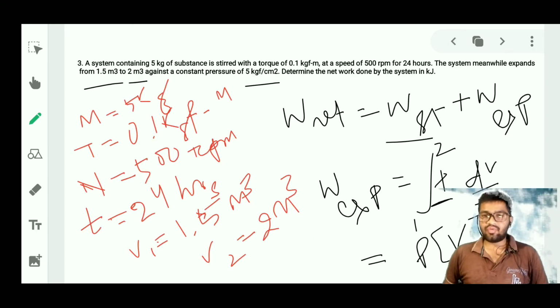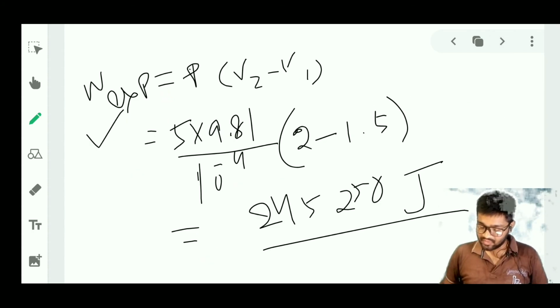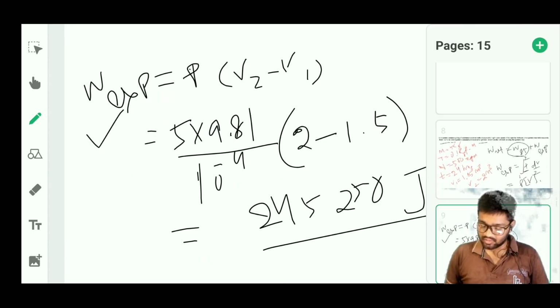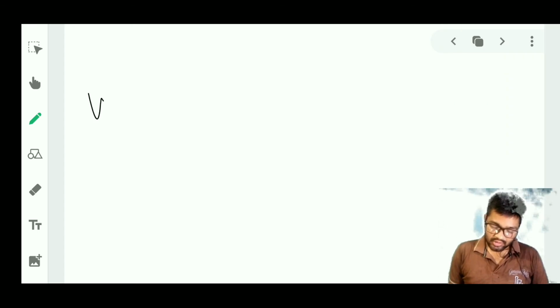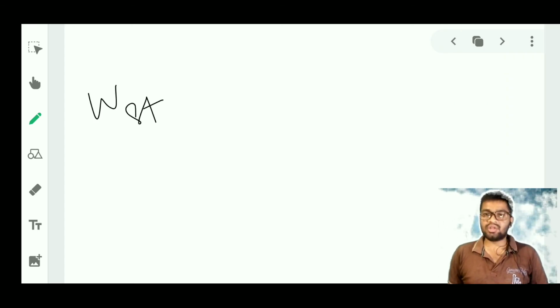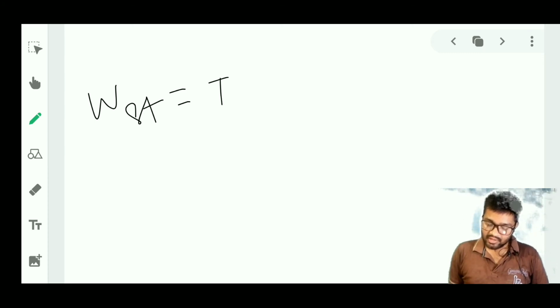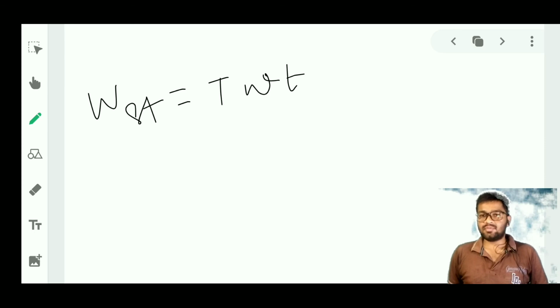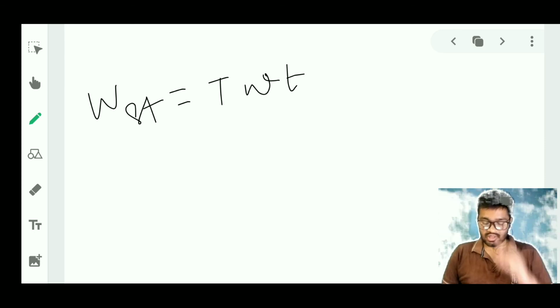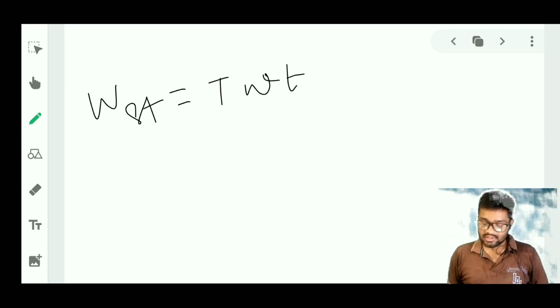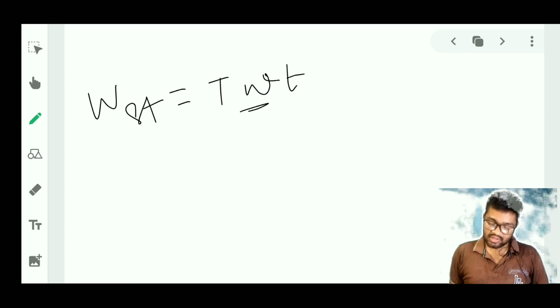Now we need to find out the stirrer work, so let us go to another page. Let us try to calculate the stirrer work. We can calculate it by T into omega into small t, that is the time. This will give us the stirrer work, and all these data are given to us. The only thing we have to calculate is the value of omega.